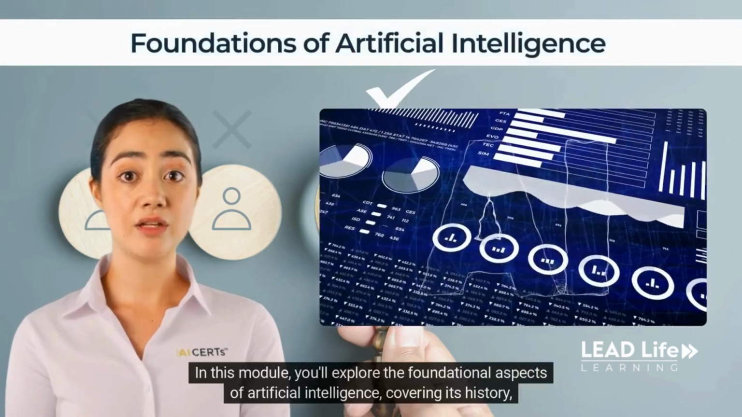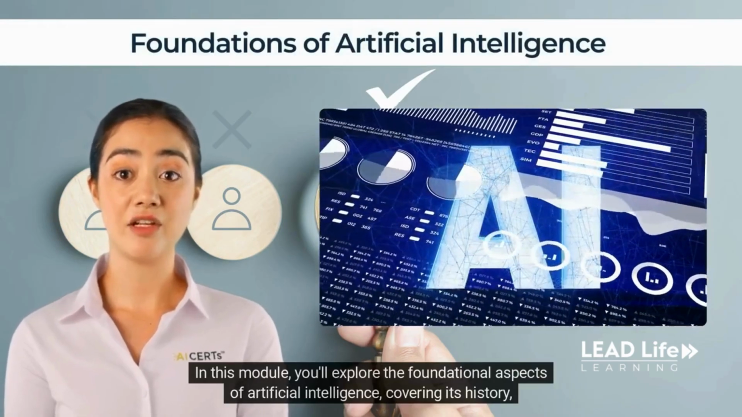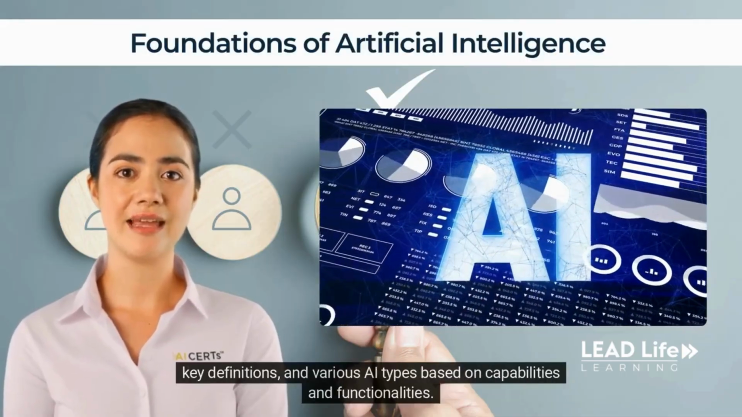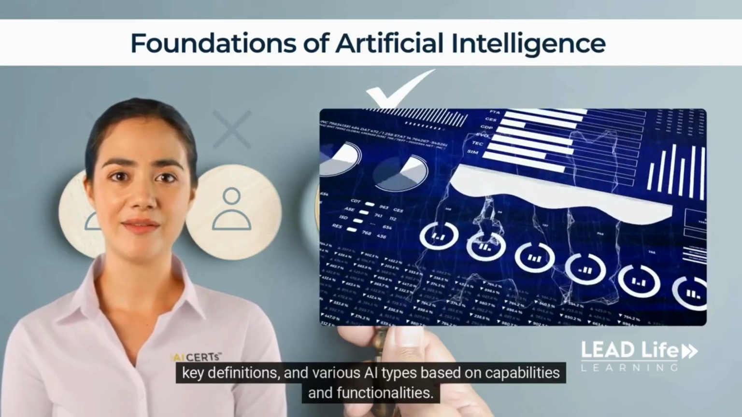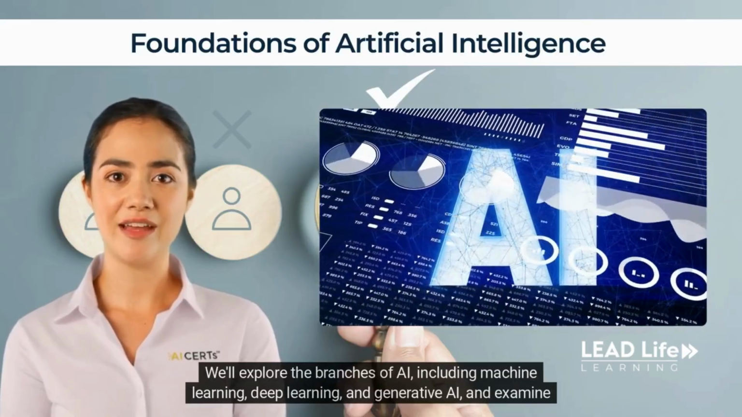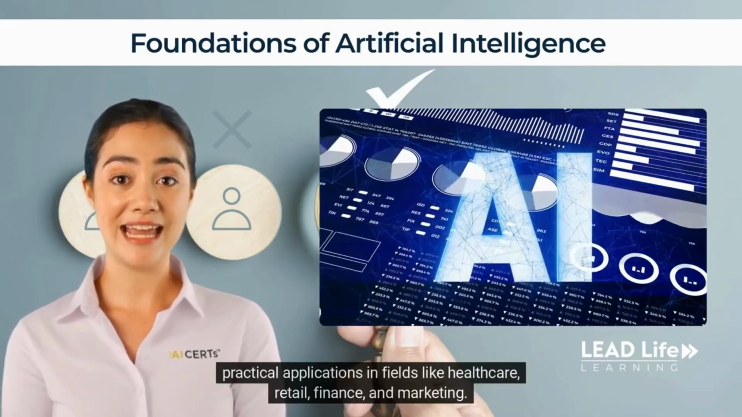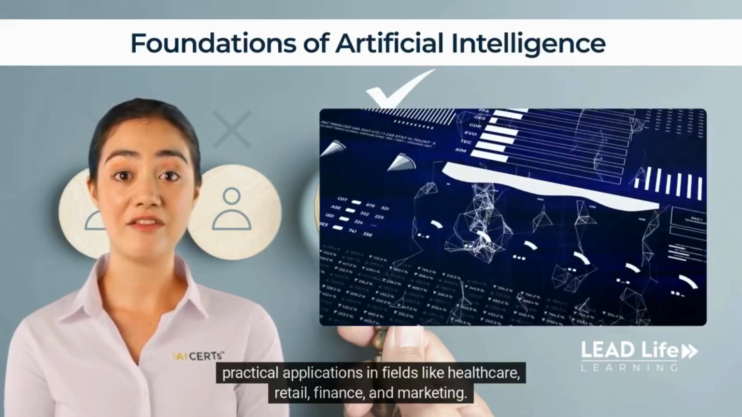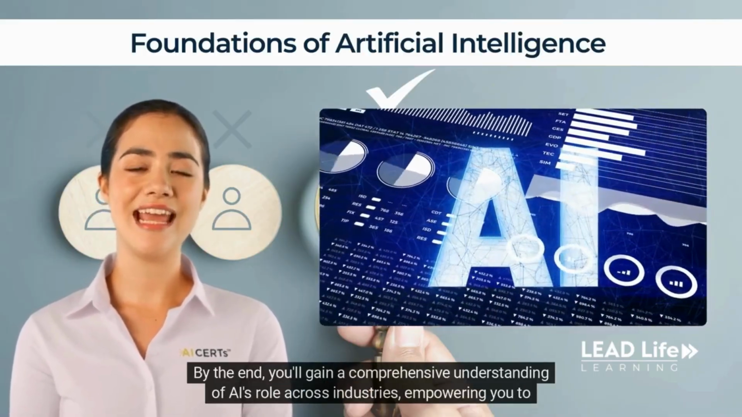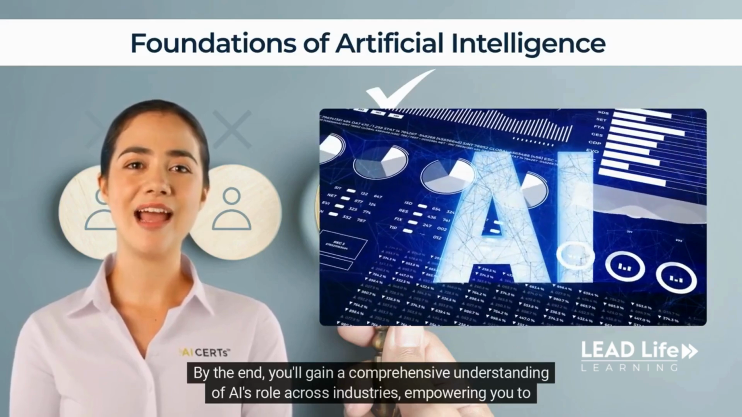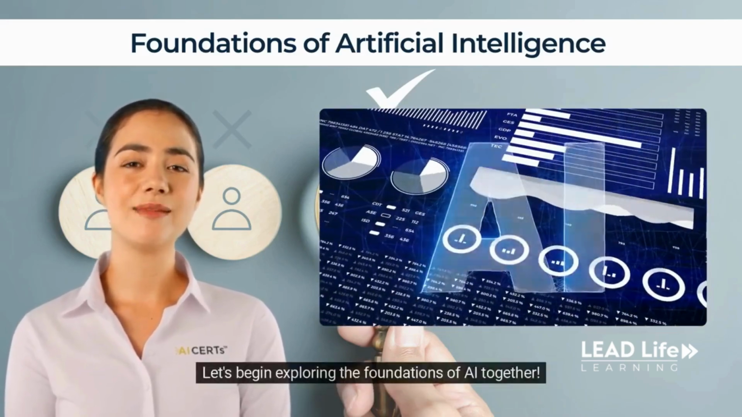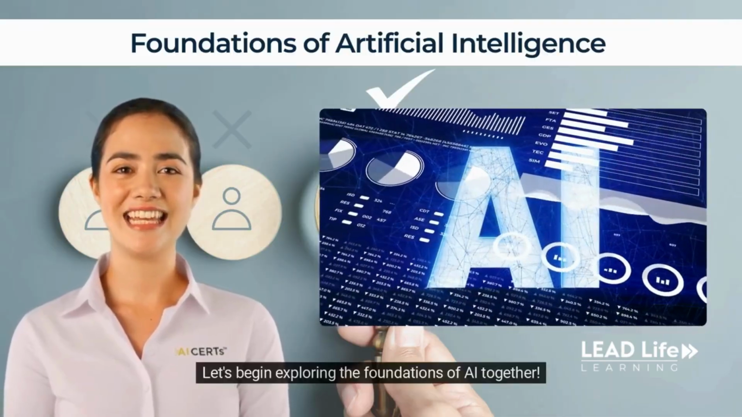In this module, you'll explore the foundational aspects of artificial intelligence, covering its history, key definitions, and various AI types based on capabilities and functionalities. We'll explore the branches of AI, including machine learning, deep learning, and generative AI, and examine practical applications in fields like healthcare, retail, finance, and marketing. By the end, you'll gain a comprehensive understanding of AI's role across industries, empowering you to apply these concepts in real-world scenarios. Let's begin exploring the foundations of AI together.